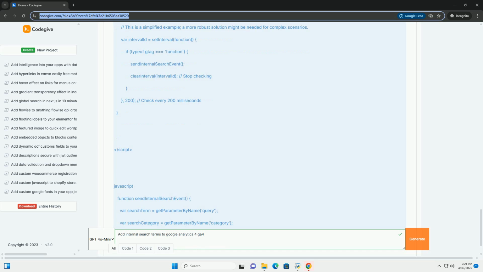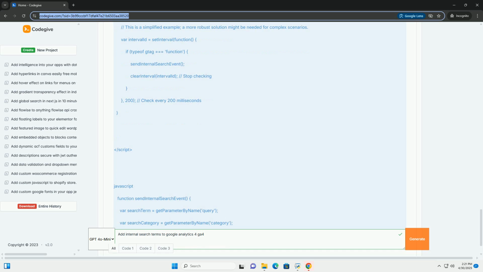3. Implementing search tracking with Google Tag Manager (recommended). Google Tag Manager, GTM, is the preferred method for implementing GA4 tracking because it allows you to manage tags without directly modifying your website's code.